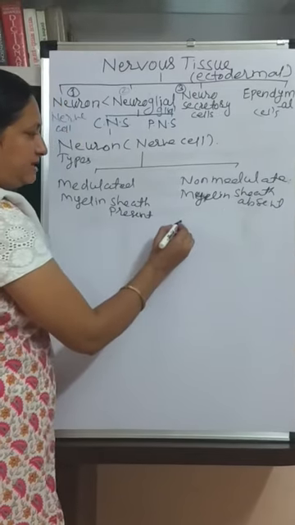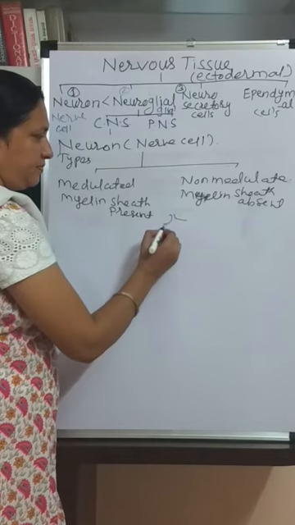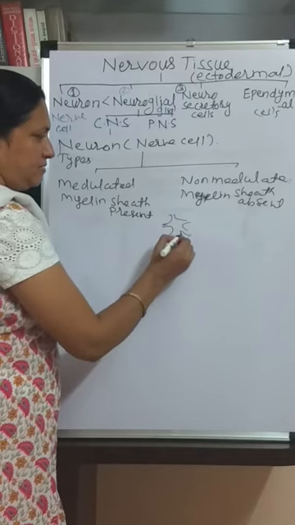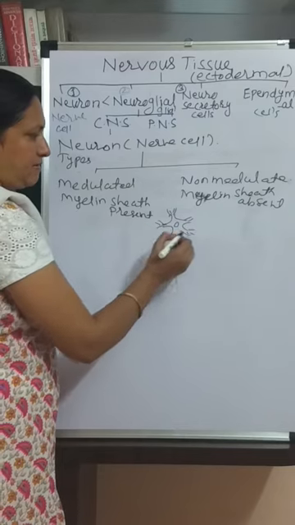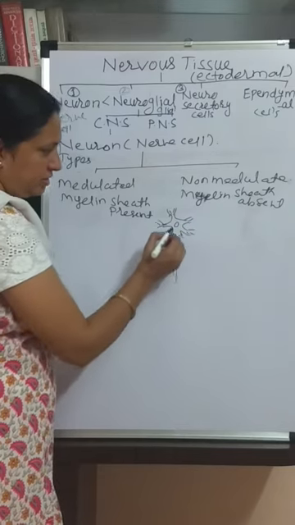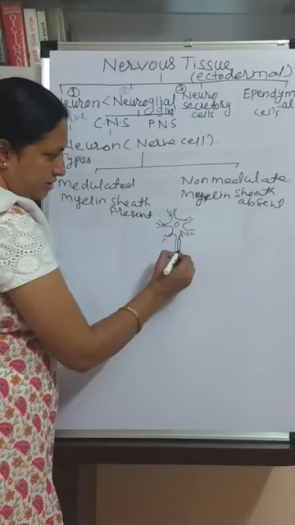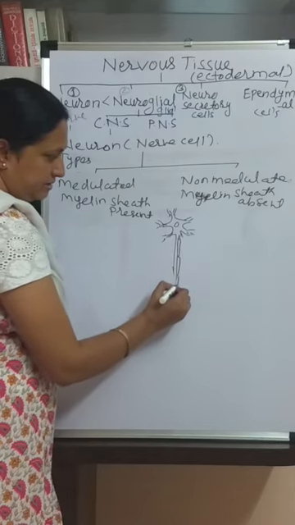Now see here what is the myelin sheath. Suppose this is the neuron. You know this is the multipolar neuron, and in this multipolar neuron this axon is covered by this covering.